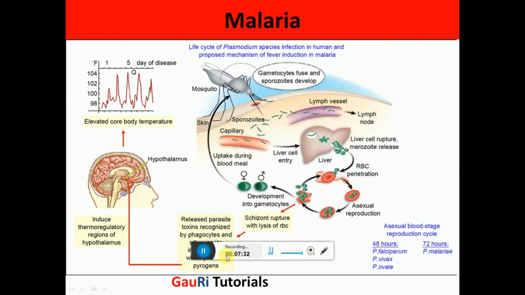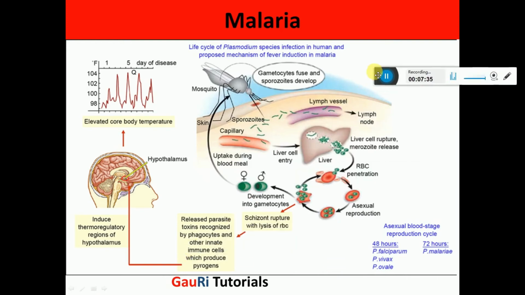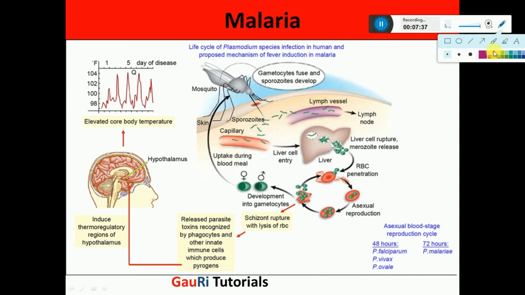Now let us quickly revise the different stages which we have studied just now. First of all, when the mosquito bites the human, it releases sporozoites, and the sporozoites enter into the blood capillaries and ultimately reach the liver, where they start growing. The parasites grow inside the liver, and then they enter into the RBCs and reproduce asexually. Then they burst the RBCs and form the gametocytes. Now these gametocytes are again taken up by the mosquito.